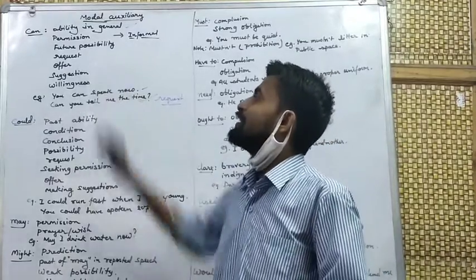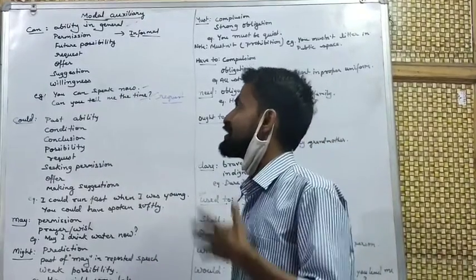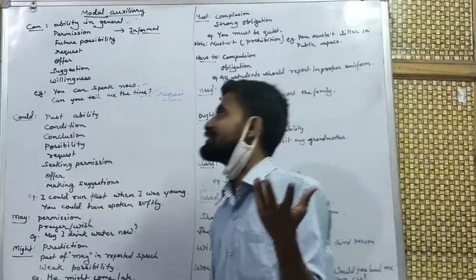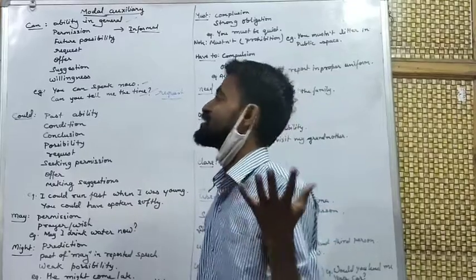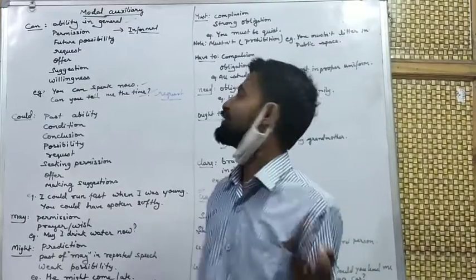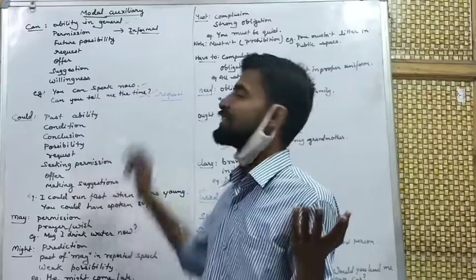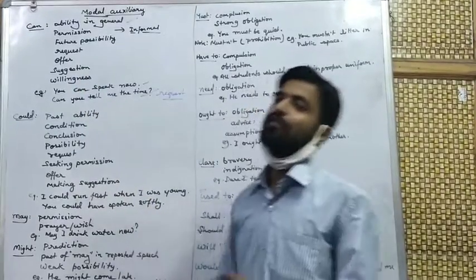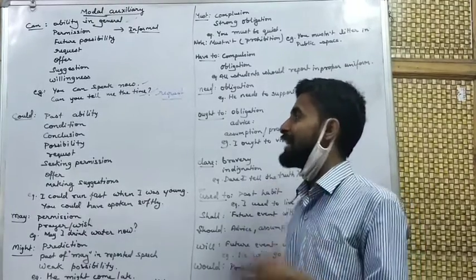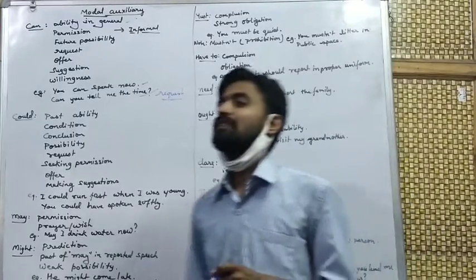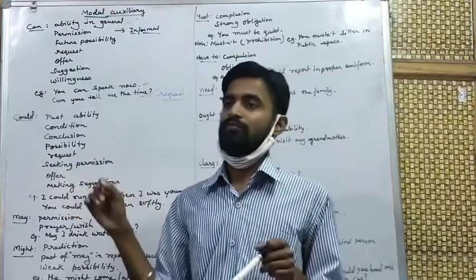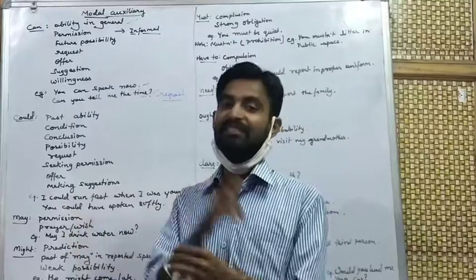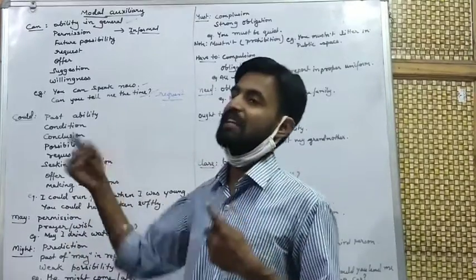It is also used to show request. Just like, can you give me your pen? This is a request. Or, can you tell me the time? This is a request. Now, offer. How can you offer with the word can? Just like, Ram can help you. This is an offer. I can help you. You are offering yourself that I can help you.